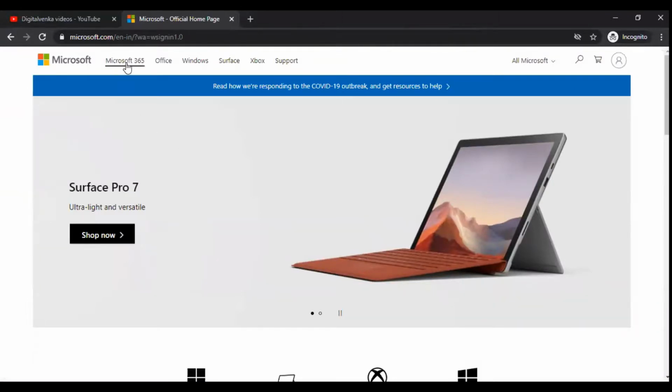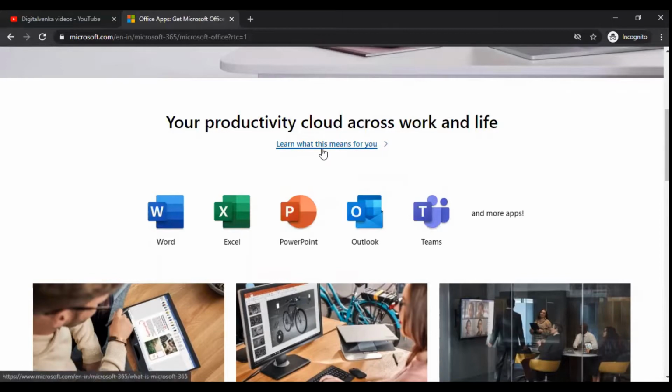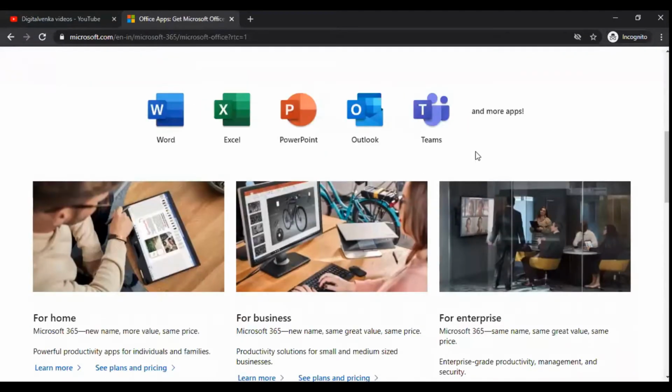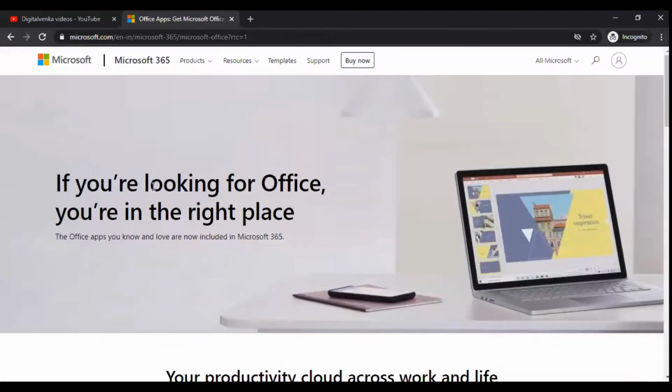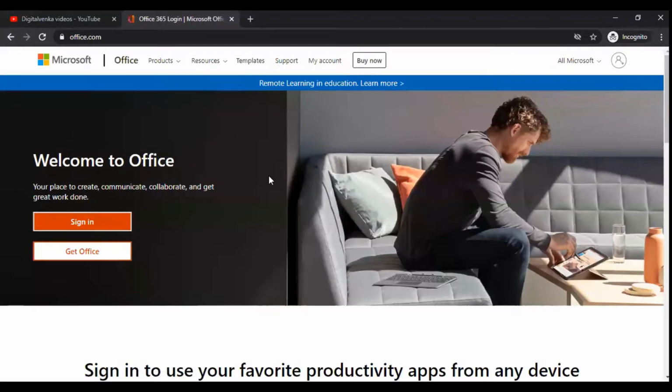You can see there is Office, where you can get work and life apps, and learn what this means for you and more. You can get access to these apps online like Word, Excel, PowerPoint, Outlook and Teams, and more, by creating an account in Microsoft.com and Office.com.